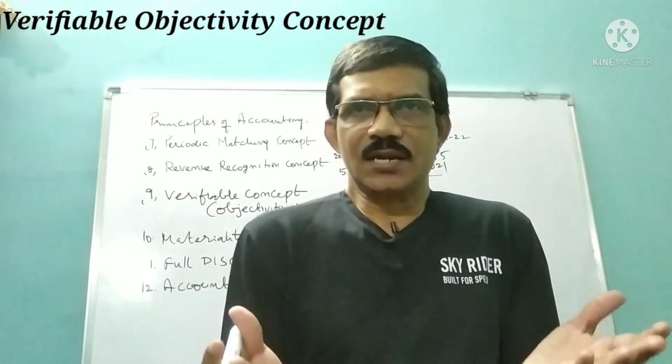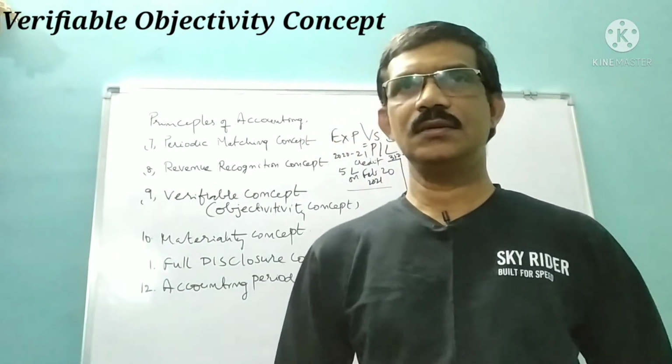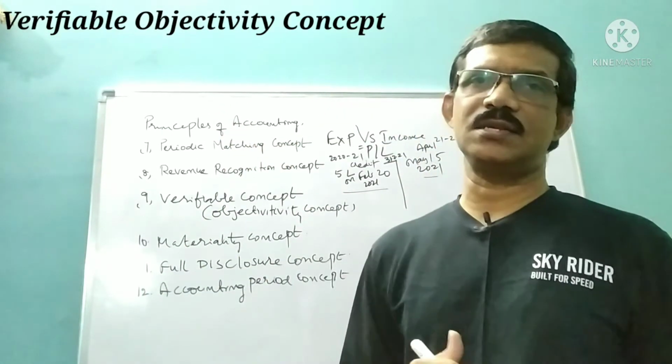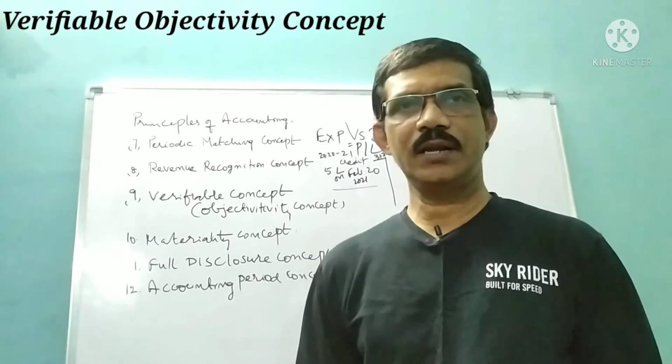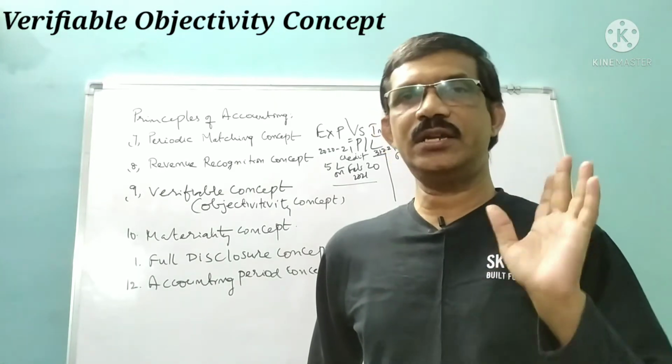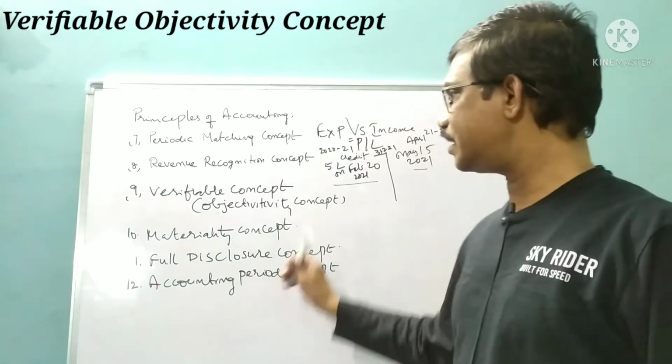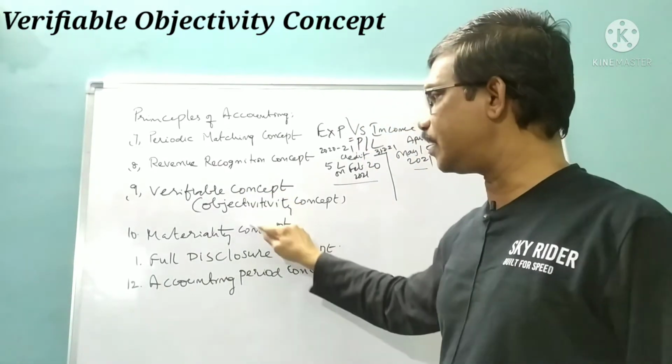If anyone asks, you must show the evidence, and you have to show this evidence to the chartered accountants also, then only they will sign. For all the items you are showing in your financial statements, some evidence is required. That is what we call the verifiable object.